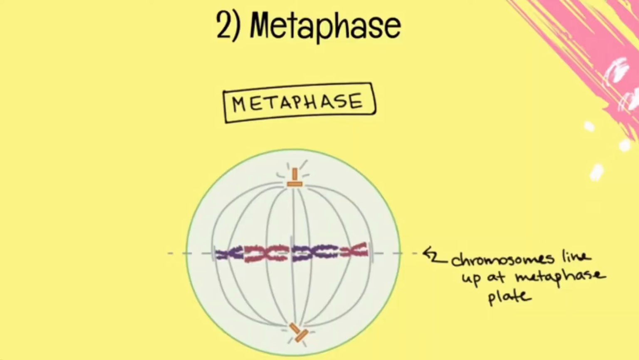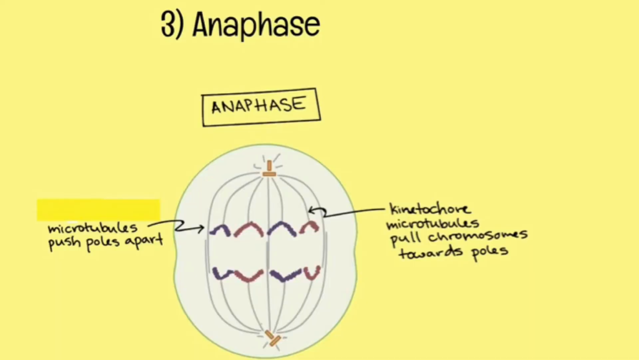Second, for metaphase, in this phase, the spindle gathers all the chromosomes and lines them up in the center of the cell, ready to divide. Third, in anaphase, the sister chromatids are separated simultaneously at their centromeres. Then, the separated chromosomes are pulled by the spindle towards the poles. Microtubules push the poles apart and make the cell longer.